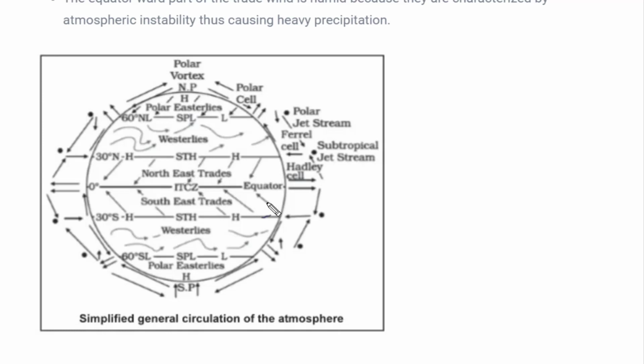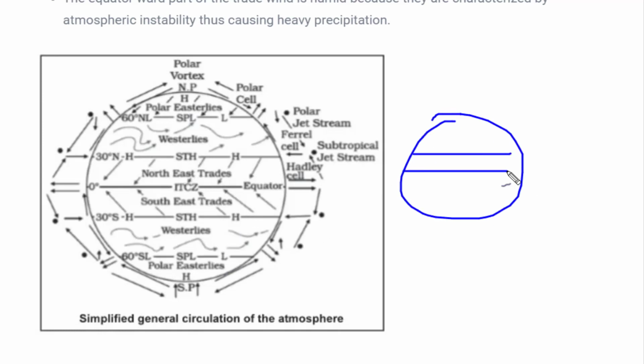And why does the direction of wind change? It's not just because of the difference in pressure zones; it is the Coriolis effect. The movement of the earth changes the direction of wind, and that is called the Coriolis effect.